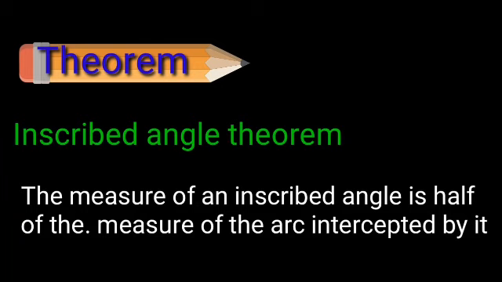Theorem, inscribed angle theorem. The measure of an inscribed angle is half of the measure of the arc intercepted by it.